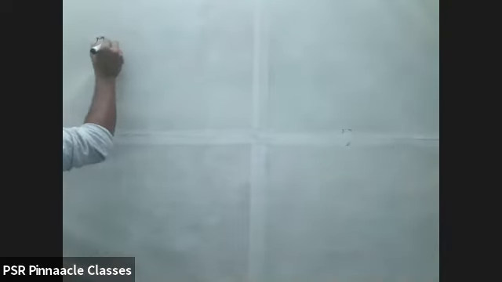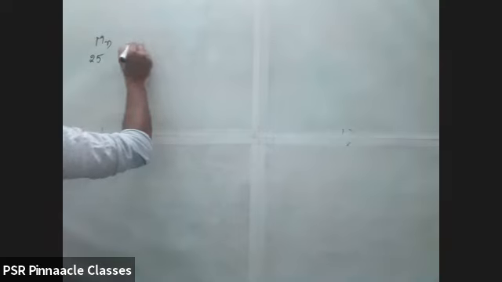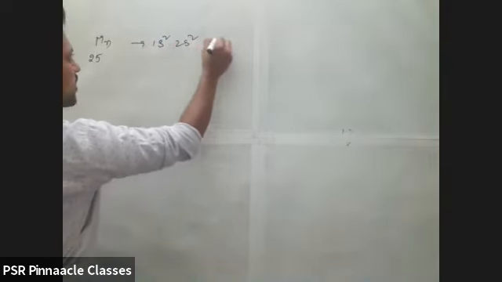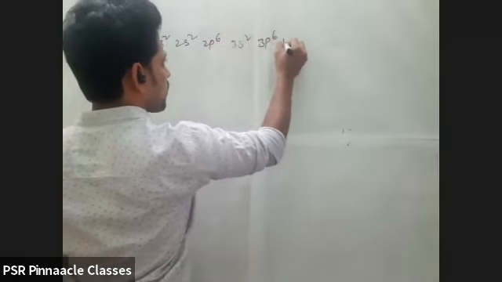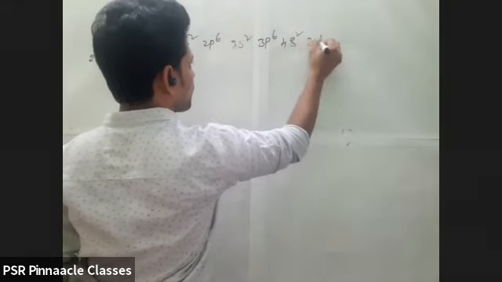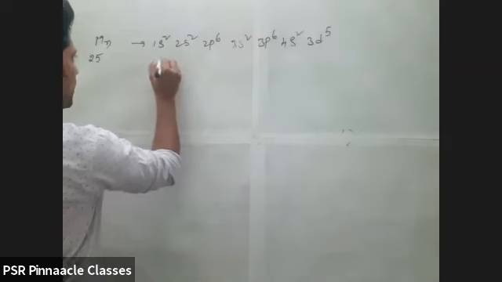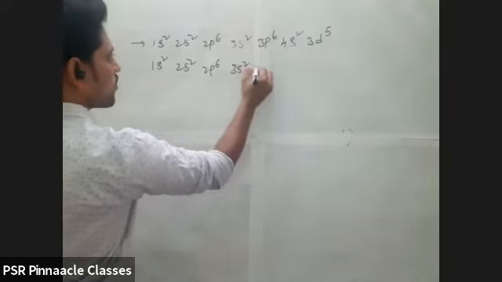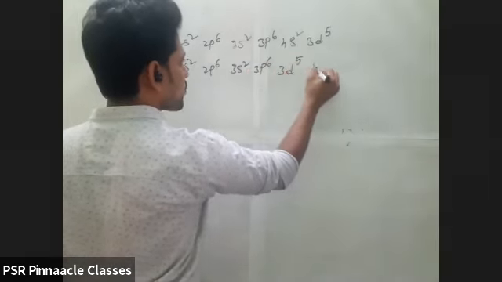I gave the element manganese. Manganese atomic number? 25, very good. So 1s2, 2s2, 2p6, 3s2, 3p6, 4s2, 3d5. For our convenience, we write this in another order: 1s2, 2s2, 2p6, 3s2, 3p6, 3d5 and 4s.